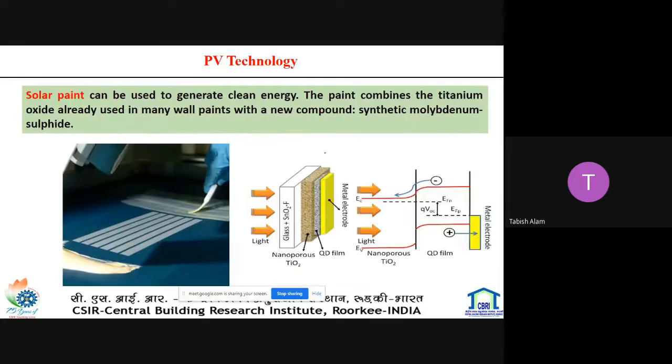electricity. Another PV technology that has been developed is solar paint. Solar paint can be used to generate clean energy. The paint combines titanium oxide, and it is a simple paint which can be put anywhere on a surface, and it can produce electricity.